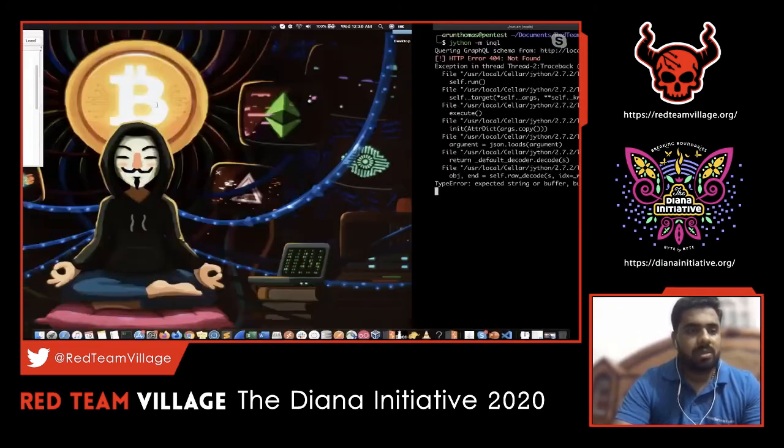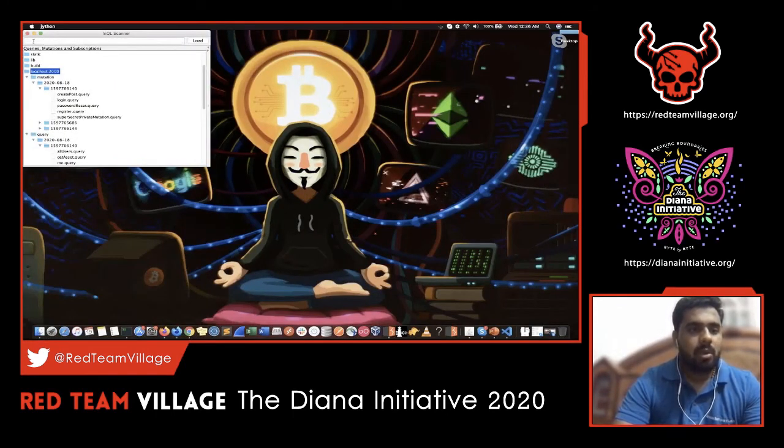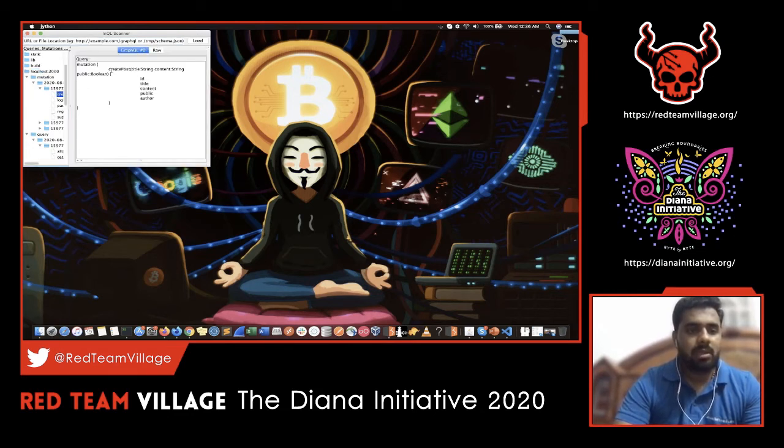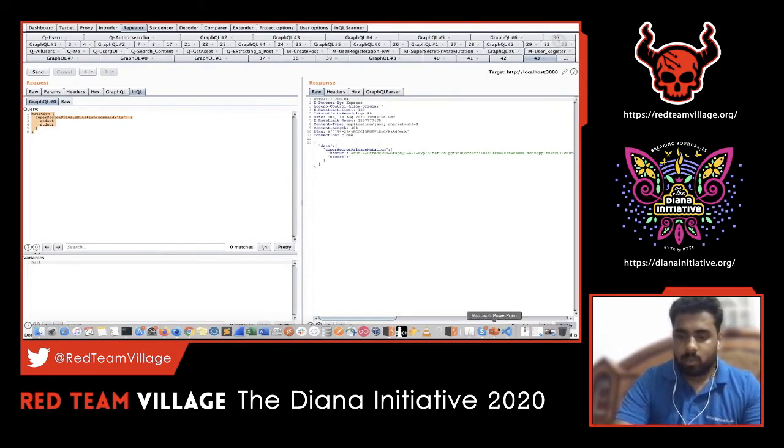That opens up this jar package wherein you can provide the same URL, similar to your Burp extension. That will again give you mutations and queries. Again, we can go ahead and see the particular request structure, and then we can even see a raw request. This will be helpful if you want to send that particular request as part of your Burp Suite. So let's move on with the next one.